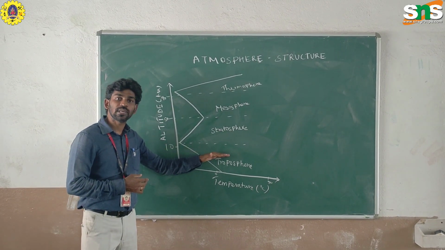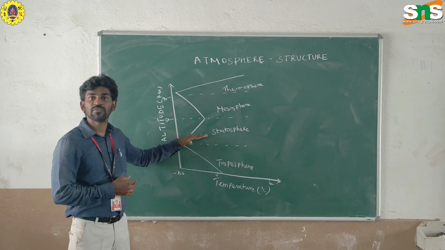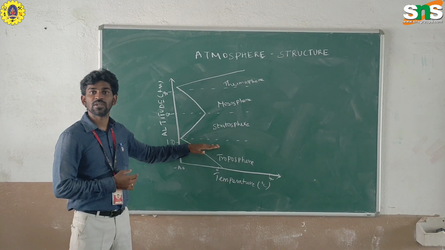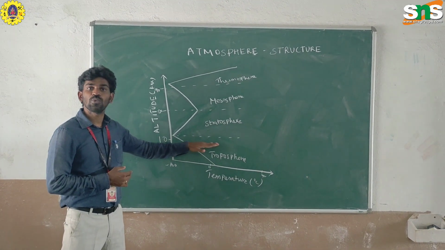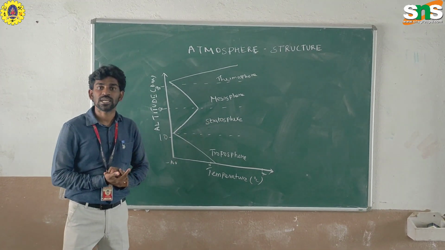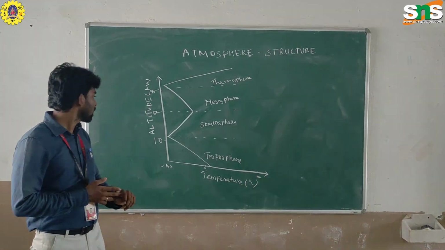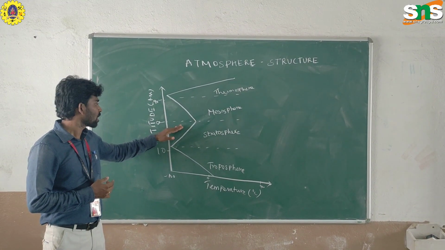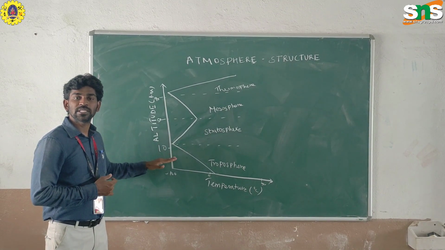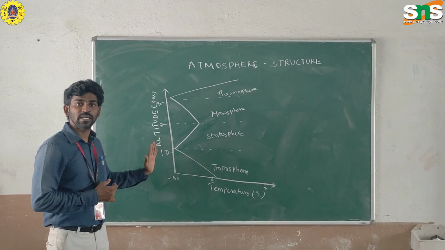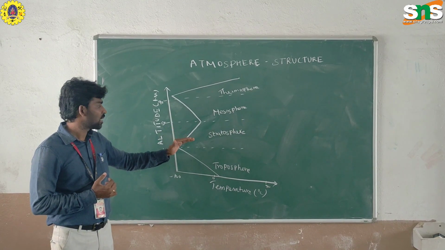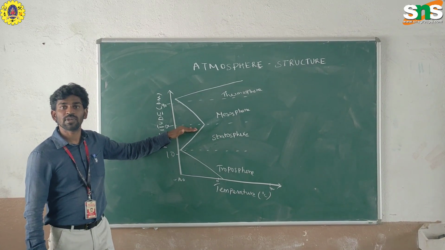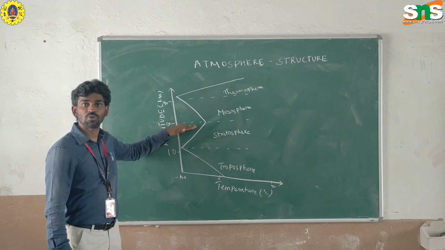At the end of the troposphere, the next layer starts, called the stratosphere. The end of the troposphere is called the tropopause. The stratosphere starts from about 16 kilometers and extends up to a maximum of about 50 kilometers. In this layer, the temperature increases with altitude. The end of this layer is called the stratopause.